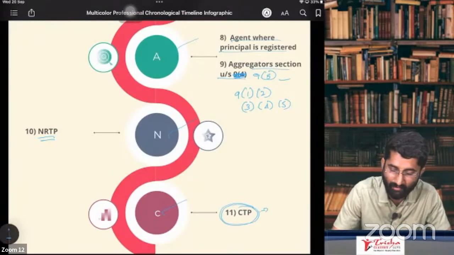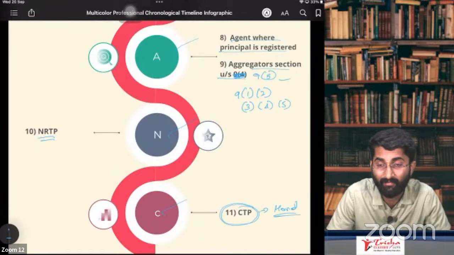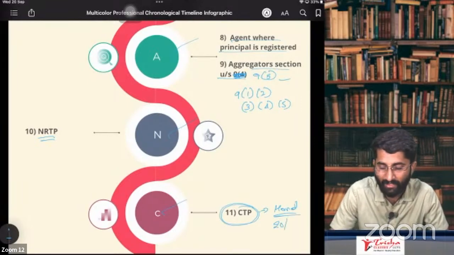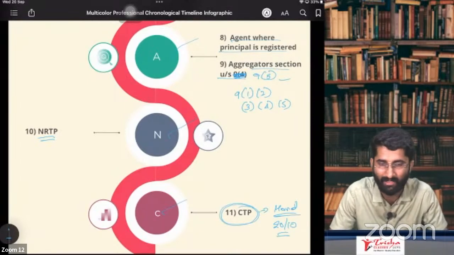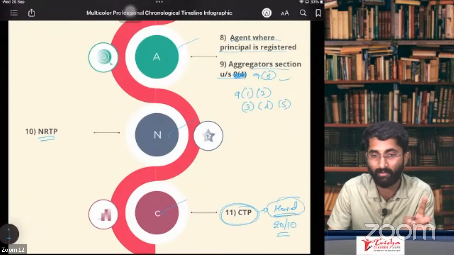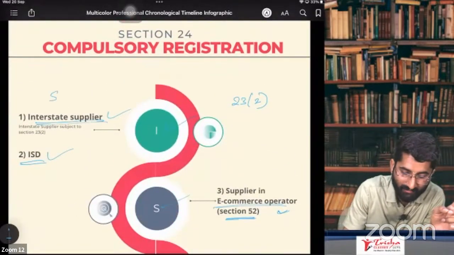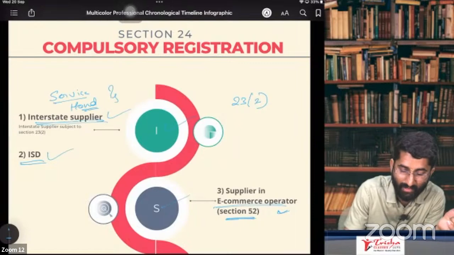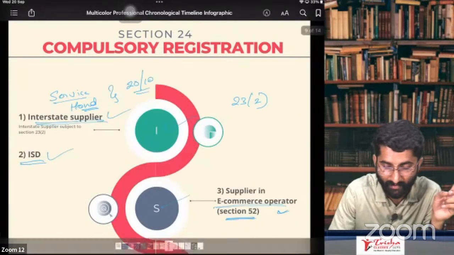But in case of CTP, if you are a handicraft goods supplier, then you have a 20 lakhs, 10 lakhs turnover limit. You don't have to take the registration till 20 lakhs, 10 lakhs, only for handicraft goods. Even in case of interstate supplies, if you are a service provider and a handicraft goods provider, you don't have to take registration till 20 lakhs or 10 lakhs as the case may be. So where is it given, sir?